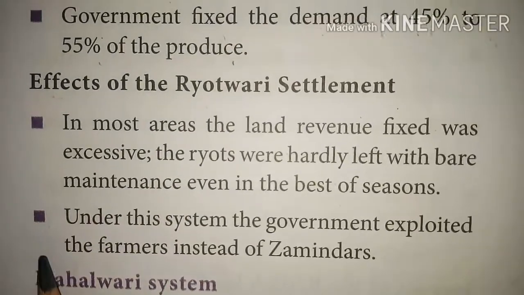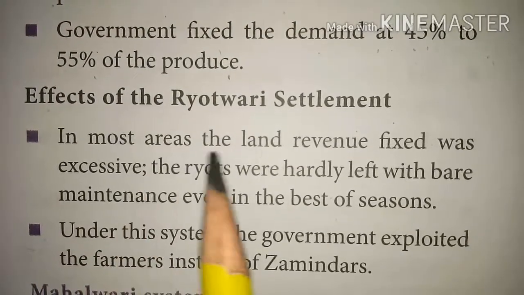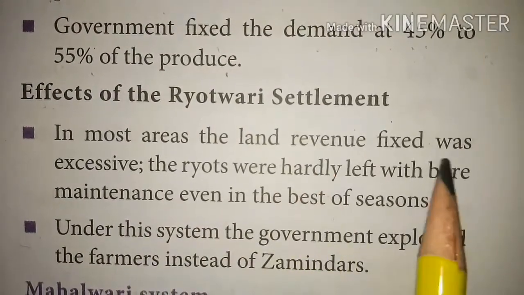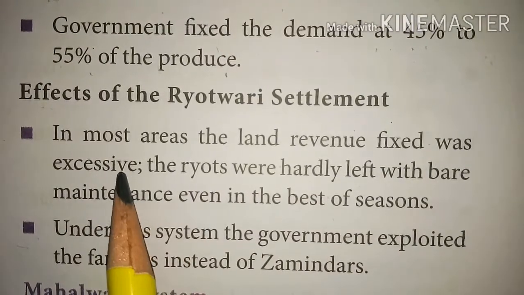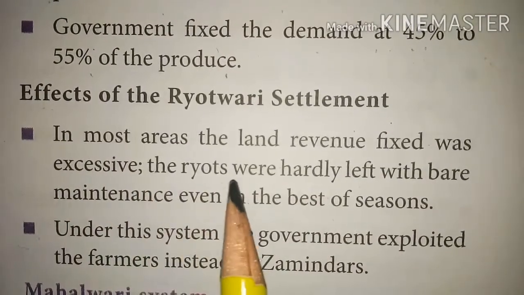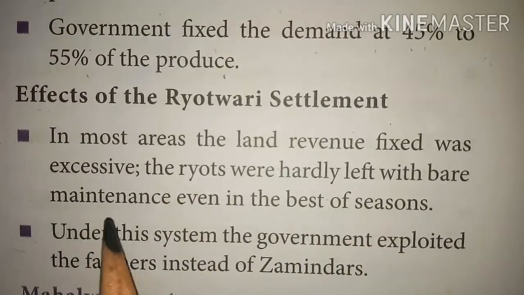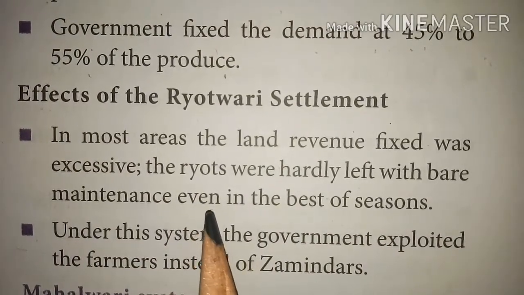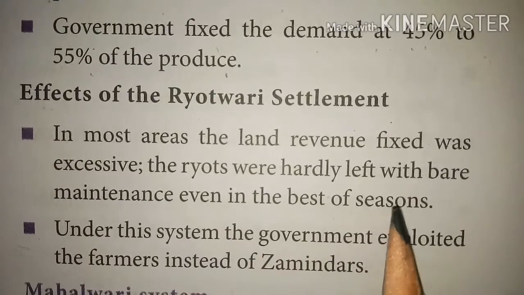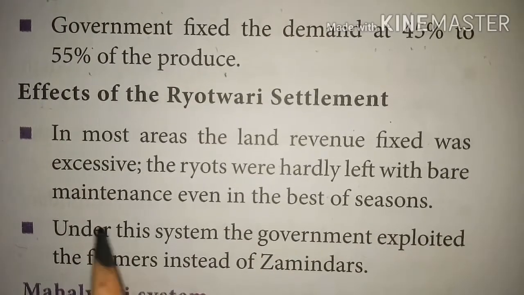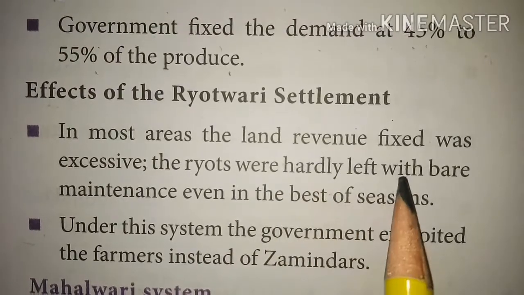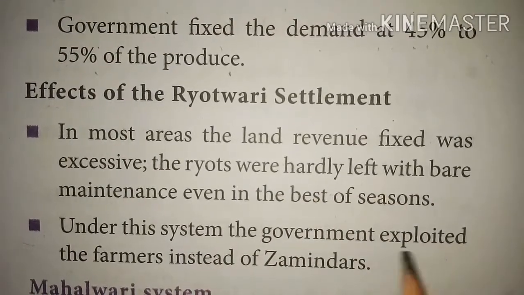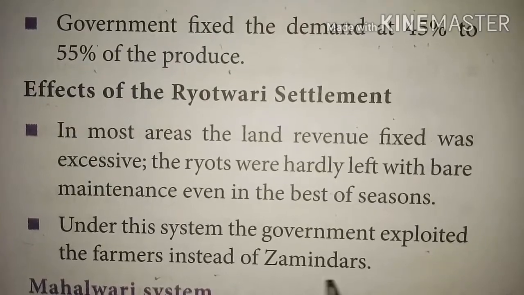Because the land revenue was fixed so excessively, the ryots were hardly left with bare maintenance even in the best season.